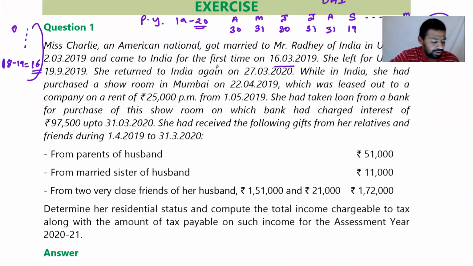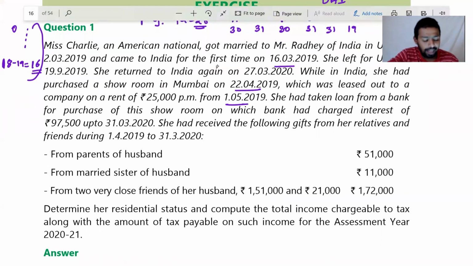While in India, she had purchased a showroom in Mumbai as on 22nd April 2019. This date is also important, which was leased out to a company on a rent of 25,000 per month from 1st May 2019. So can you tell me what will be the GAV of the property? You are having only actual rent data. So actual rent will be GAV, gross annual value. So 25,000 into how many months you will do?